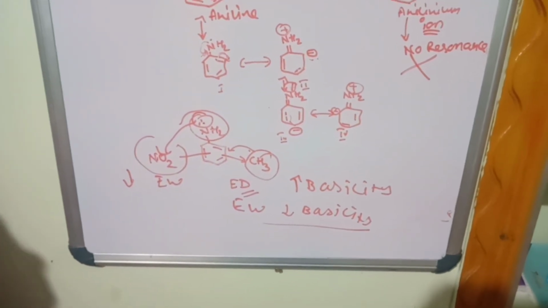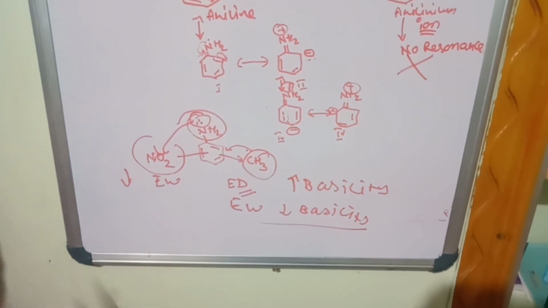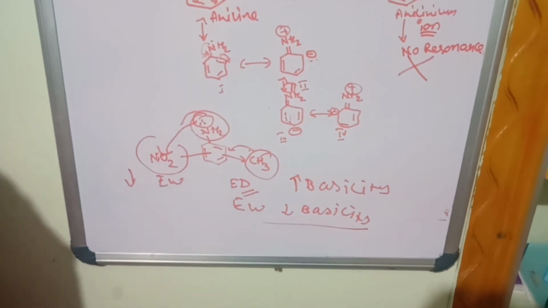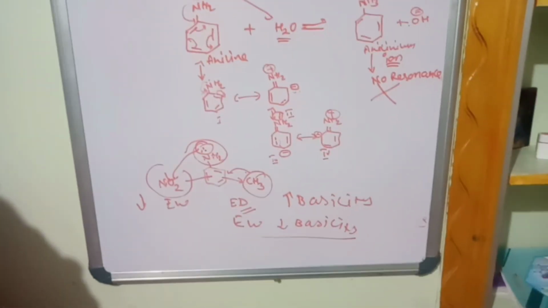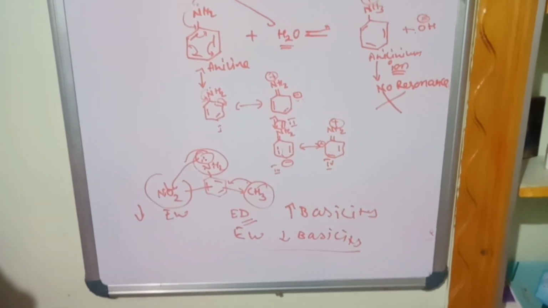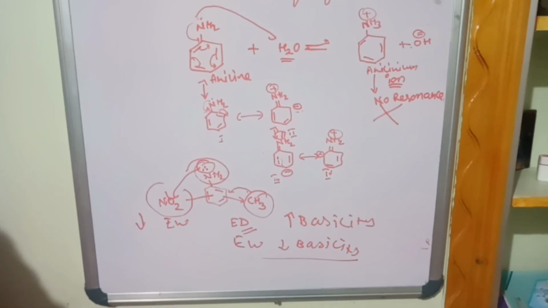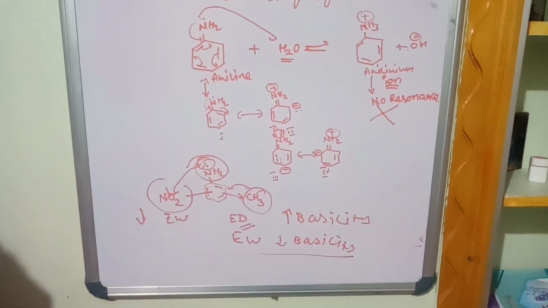This is what we have discussed in today's class. We have discussed amines, aliphatic amines and aromatic amines. The main topic was the basicity of amines, comparing aliphatic amines with aromatic amines. We found that aliphatic amines are more basic than aromatic amines.